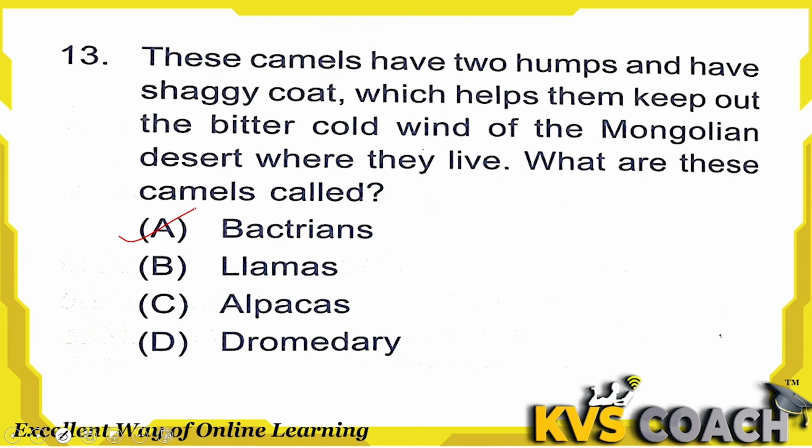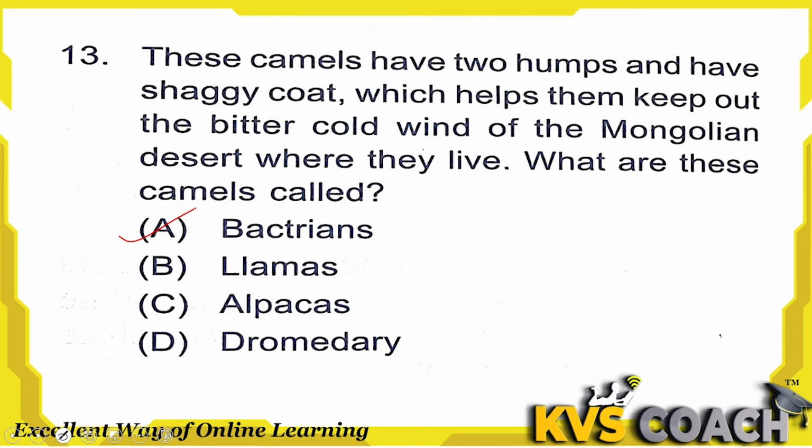Option B, llamas. Actually they are used for their wool, and also people use them for meat. They are South American animals. Third one is alpacas. Alpacas are also used for their fleece. Their fleece is very warm, so they manufacture the coat from their fleece. All over the world, almost 22 types of color they have for alpaca's fleece.